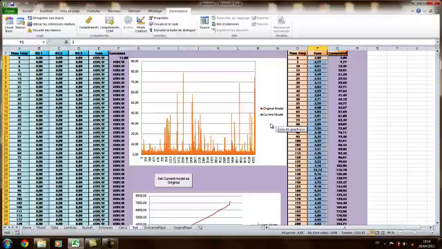So here it's really easy to understand. Just choose your scenario, run the model, and see the results. It's really easy to use.